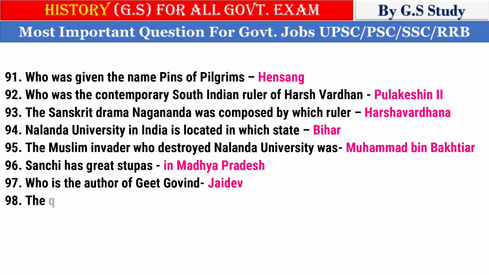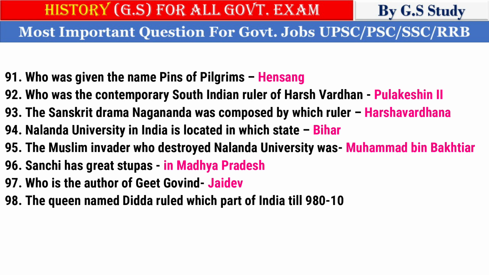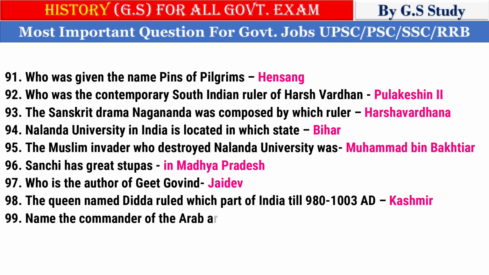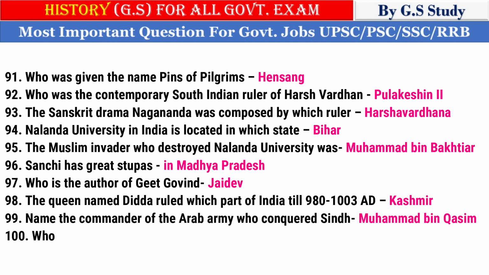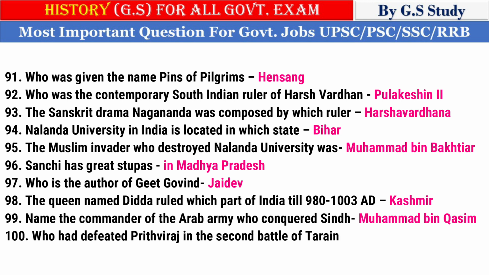97. Who is the author of Rajatarangini? 98. The queen named Didda ruled which part of India till 980-1003 AD? Kashmir. 99. Name the commander of the Arab army who conquered Sindh? Muhammad bin Qasim. 100. Who had defeated Prithviraj in the second battle of Tarain? Muhammad Ghori.